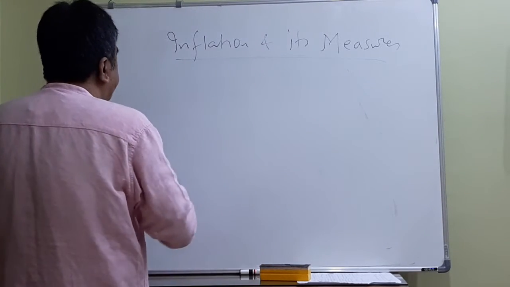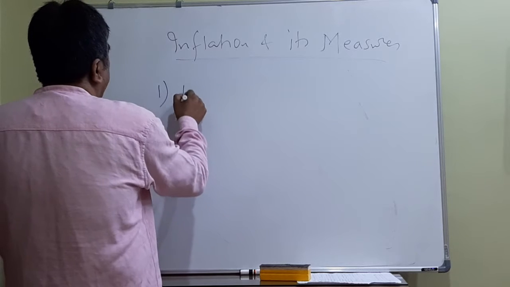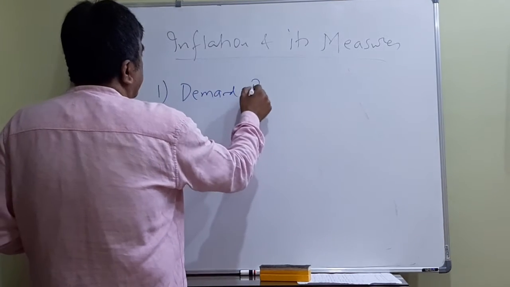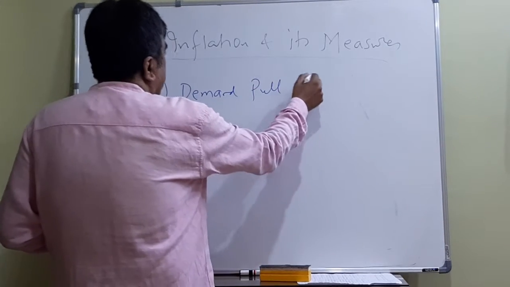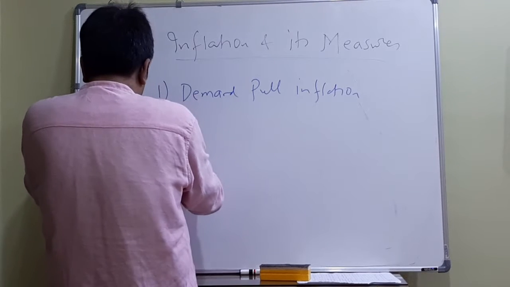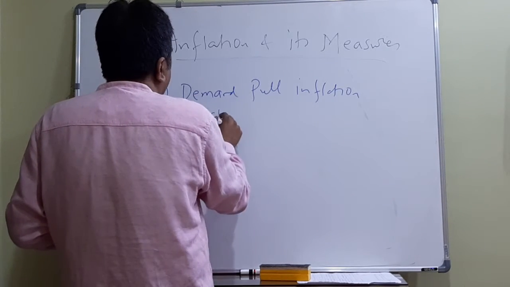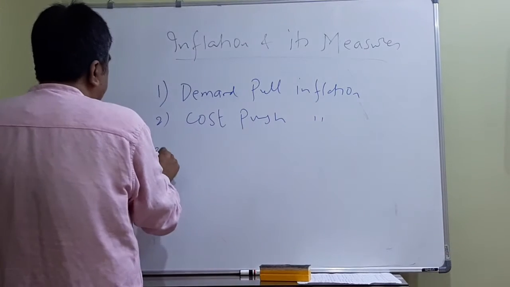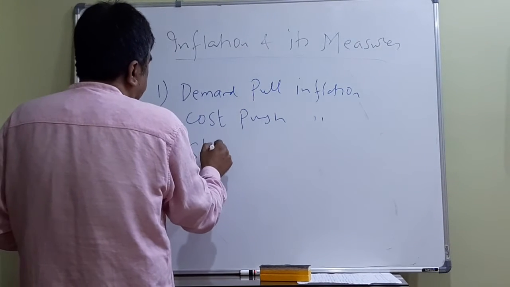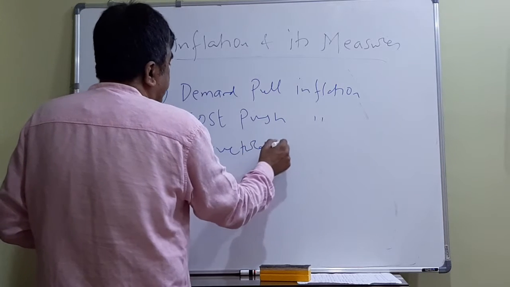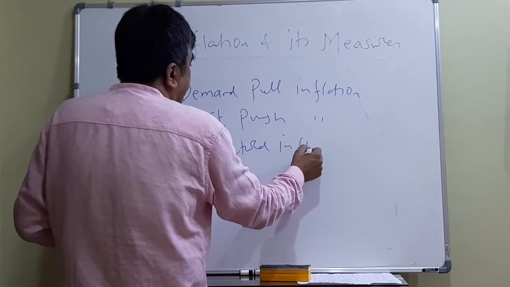First is called demand pull inflation. Second is called cost push inflation. And the third is called structural inflation.